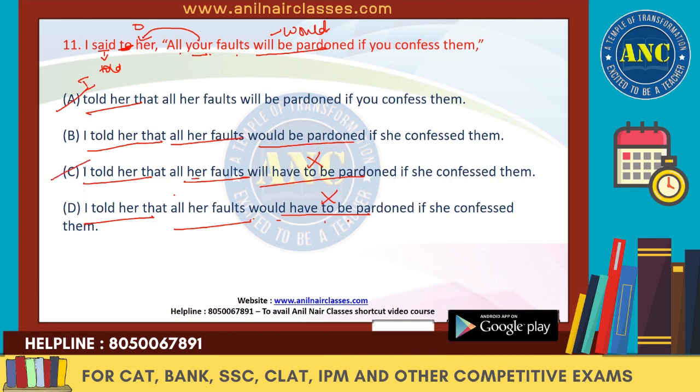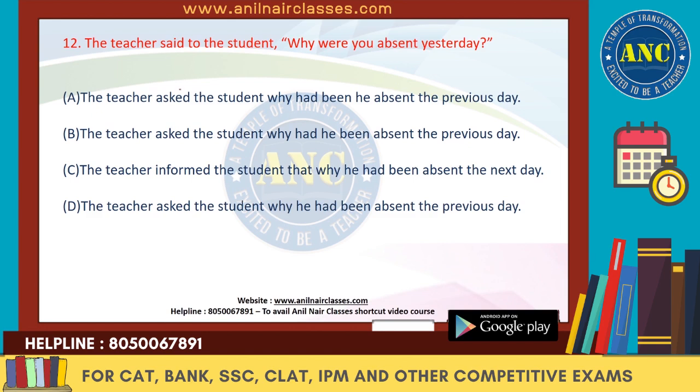So we'll get rid of C and D because the verb is wrong. So we'll have the right answer as B. Just do vertically, you will definitely get your answer. Next one. Teacher said to the student, why were you absent yesterday?